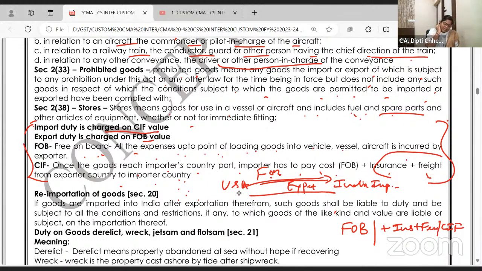Ma'am, customs duty is charged on what? Import duty is charged on this. I want all of you to write it in your notebook also, क्योंकि ये problem solve करते वक्त you will have to remember. Ma'am, I calculated import duty by mistake. They gave FOB, I didn't add and so on. तो पहले ही लिख के रख लो.